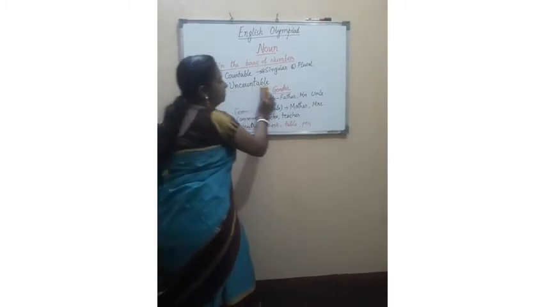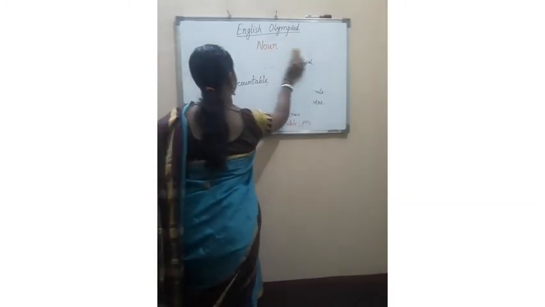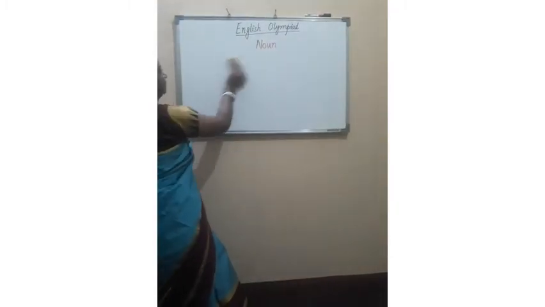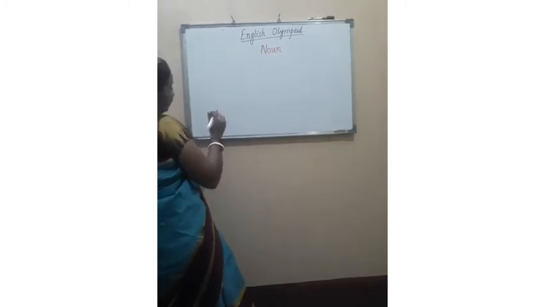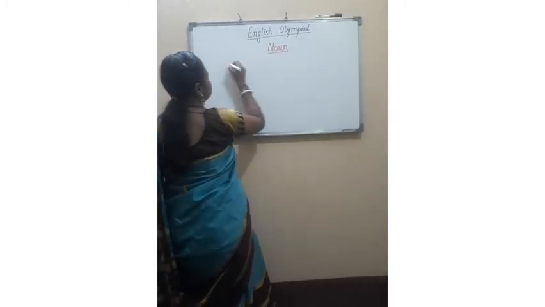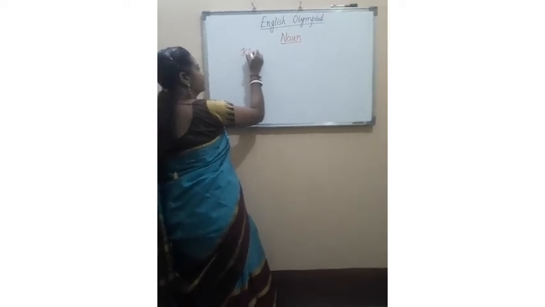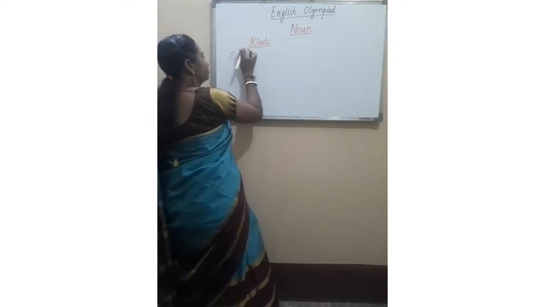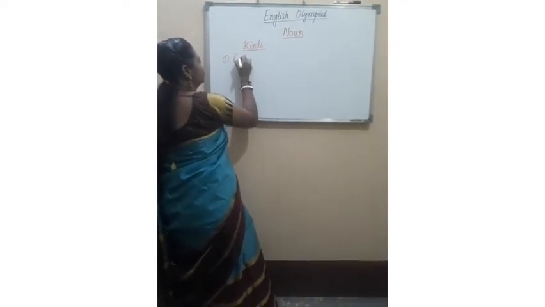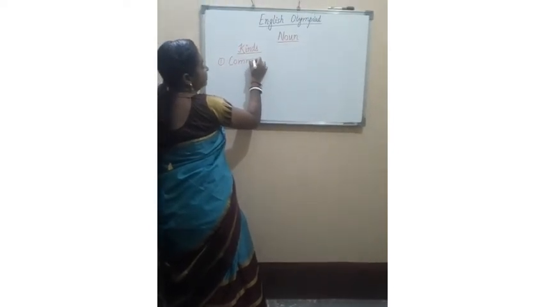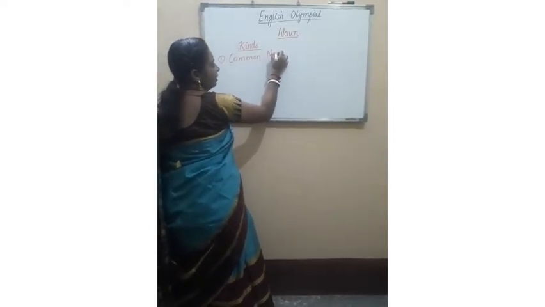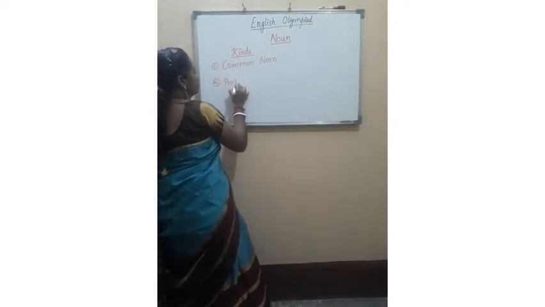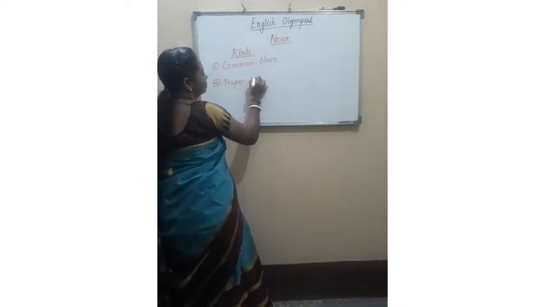Now coming to the types of noun, or kinds of noun, you can say. Have a look here. Now coming to the main kinds of noun. In the kinds, what comes? Common noun. That was common gender noun and this is common noun. Next one is proper noun.